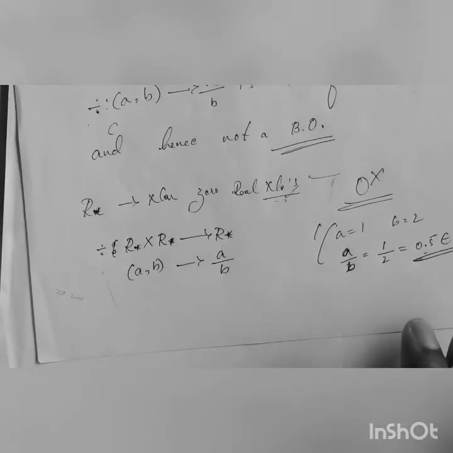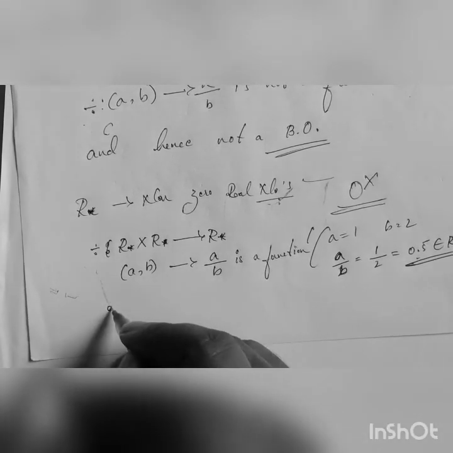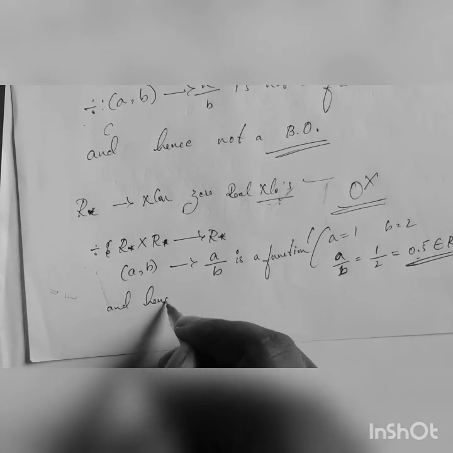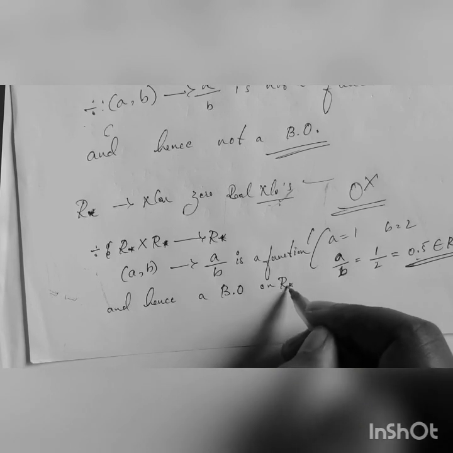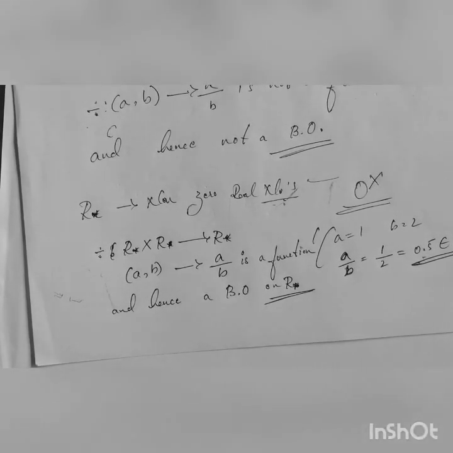So this is how you say that a by b is a function, and hence a binary operation on R star. This is very important to write: it is on R star, you cannot write on R. On R, division is not a binary operation, but on R star, division is a binary operation.